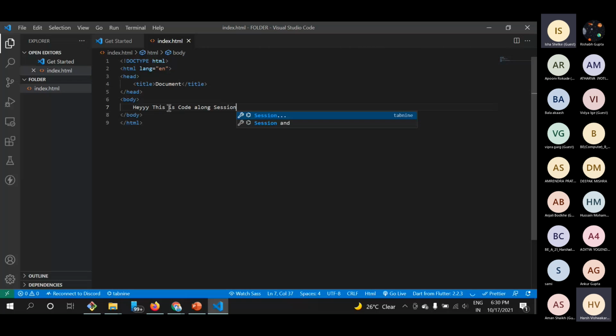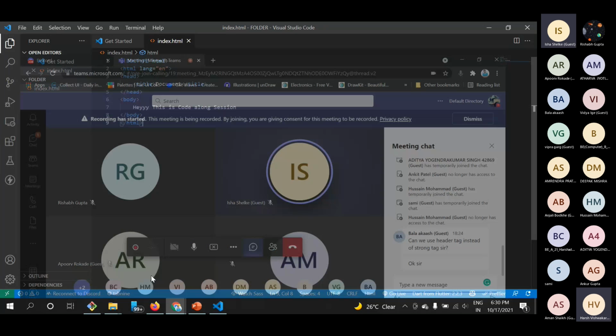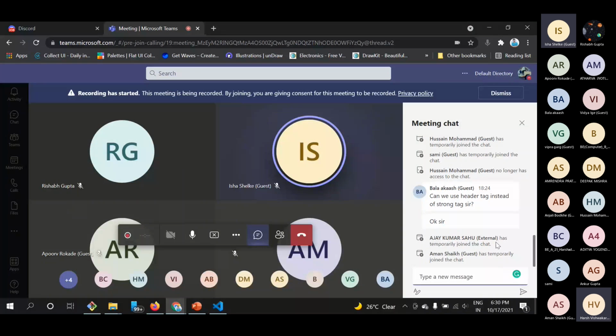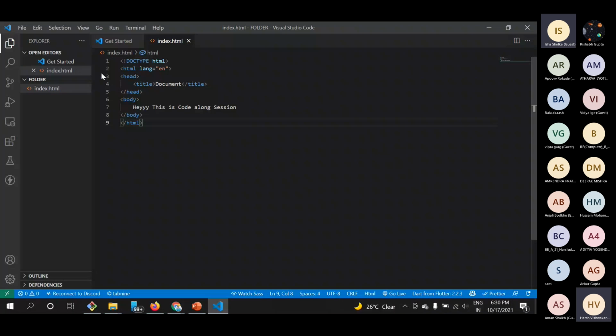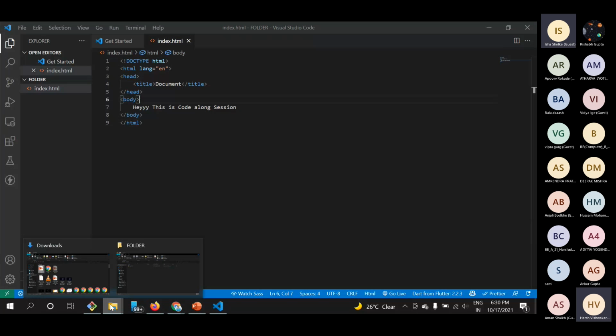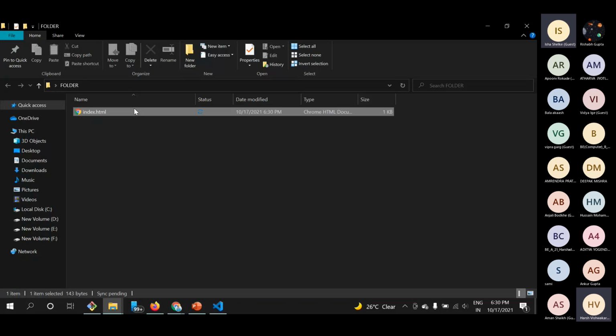So here is our basic HTML file. You can see that there is a body tag and we have some text in it, so it will be displayed in our browser. So if I want to display this page, the very basic thing I can do is just call this HTML file.